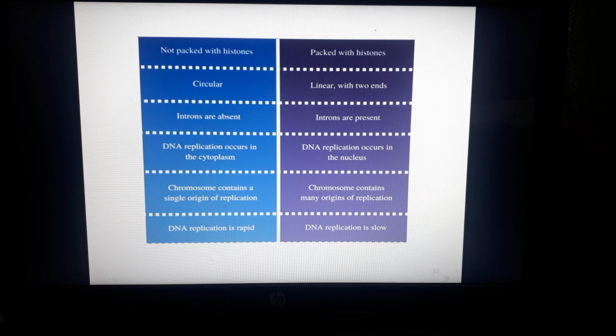In prokaryotes, introns are absent, and in eukaryotes, introns are present. Then DNA replication occurs in the cytoplasm in prokaryotes, whereas in eukaryotes it takes place inside the nucleus. The chromosome in prokaryotes contains a single region of replication, whereas in eukaryotes the chromosome contains many regions of replication. Prokaryotic DNA replication is rapid because it is not a complex process, unlike in eukaryotes, where DNA replication is slow.